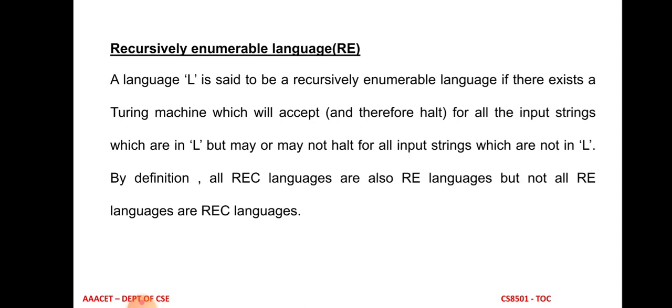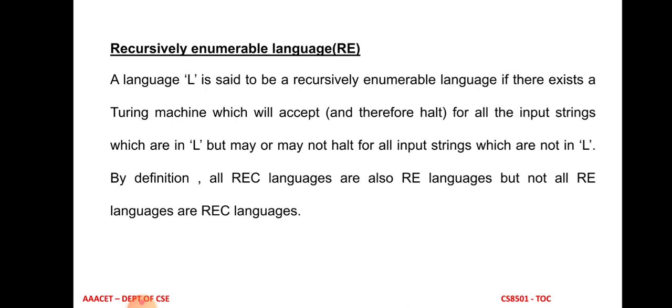So what is recursive enumerable language? A language is said to be recursive enumerable if there exists a Turing machine which will accept all the input strings which belong to a particular language, and it does not accept any input string which does not belong to the language, which means if the input string does not belong to the language, then the Turing machine goes into an infinite loop. That means the Turing machine may or may not halt for all the input strings which are not in the language.